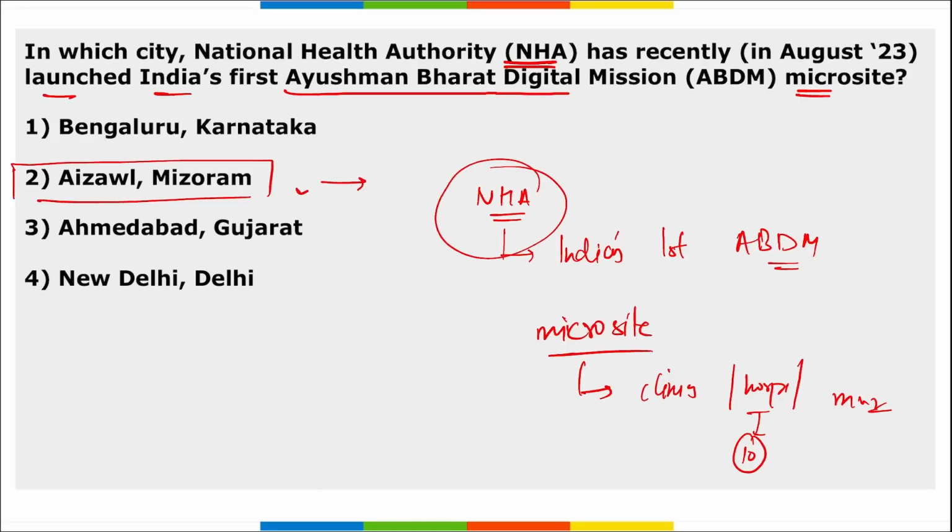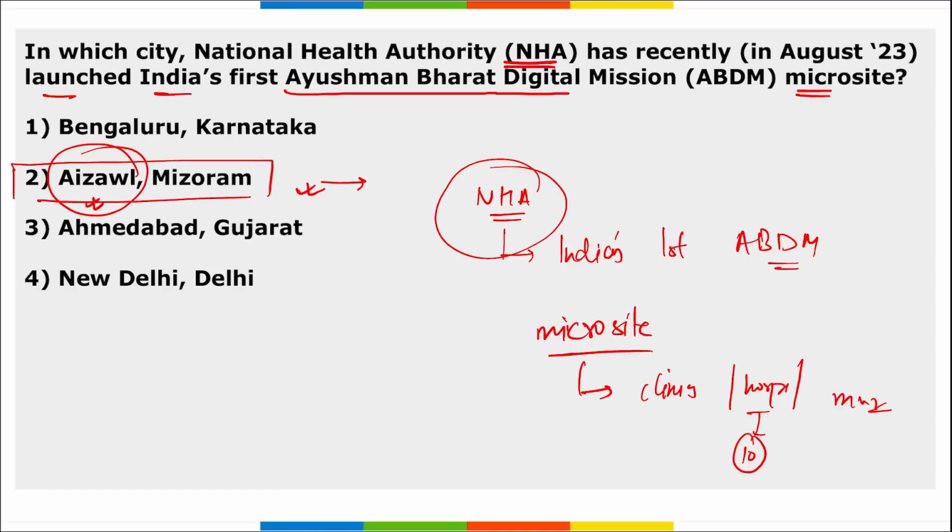And where was this launched? In Aizawl, Mizoram. Correct? And with this, Mizoram state became the first state in India to operationalize Ayushman Bharat Digital Mission microsite. And if it asked about city, it is your Aizawl.